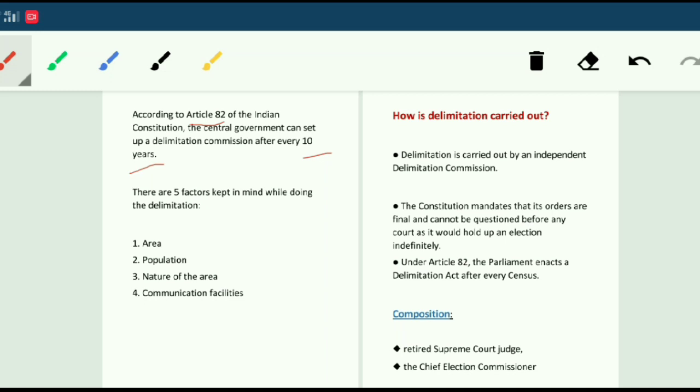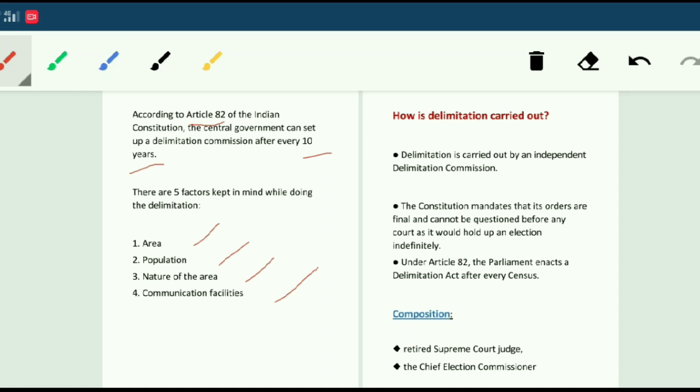There are some factors kept in mind while doing the delimitation. These are some points on which the delimitation commission focuses: area, population, nature of the area, and communication facilities.